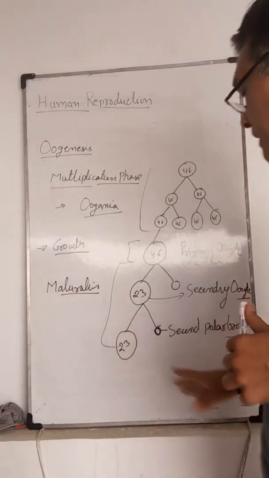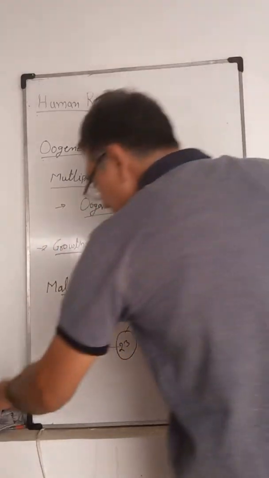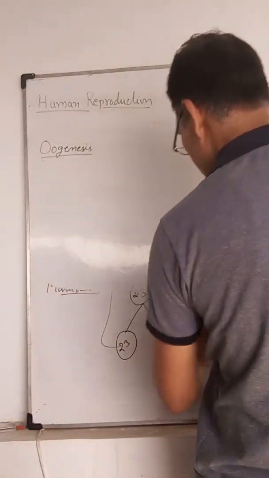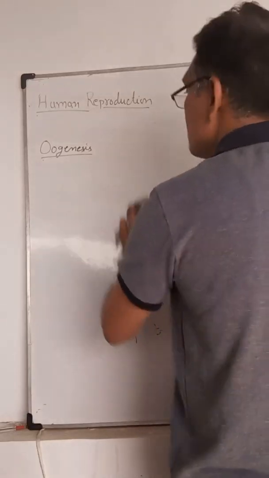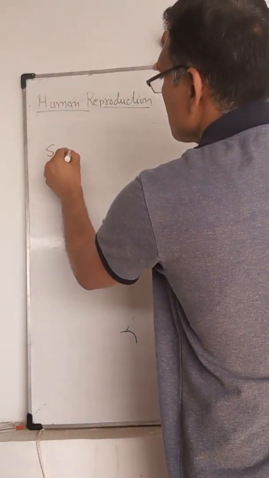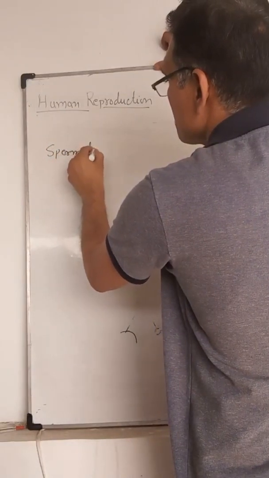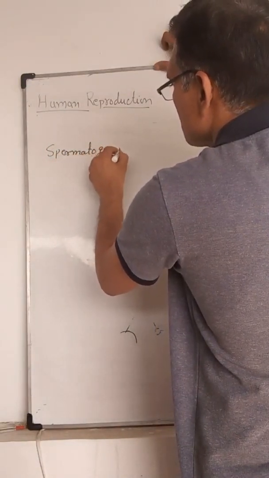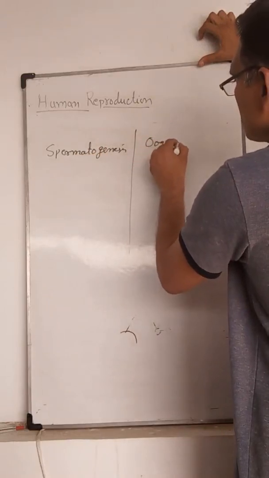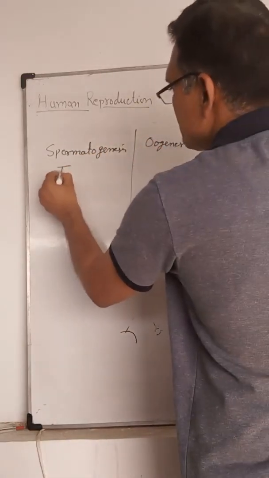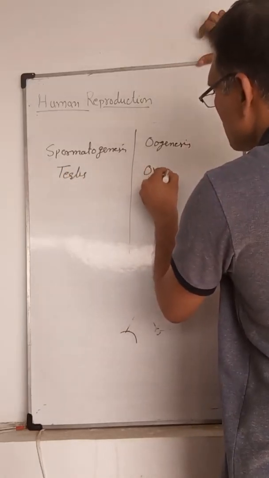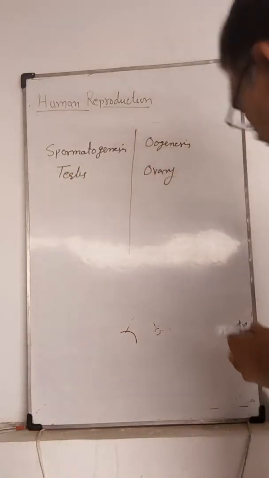If we see the difference between spermatogenesis and oogenesis: spermatogenesis occurs in the testes, and oogenesis occurs inside the ovary.